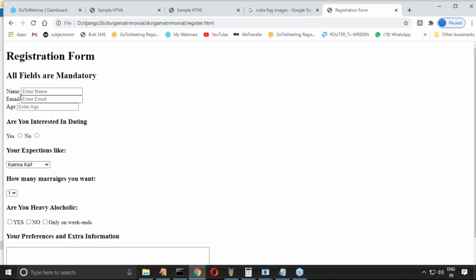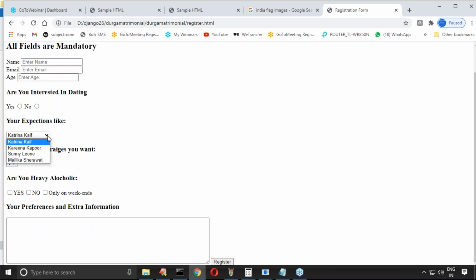Here we will see how you can write text fields, radio buttons, drop down lists, check boxes, yes, no, only on weekends, and so on. We will discuss it in detail, so don't worry. Be ready to develop this in the next session.